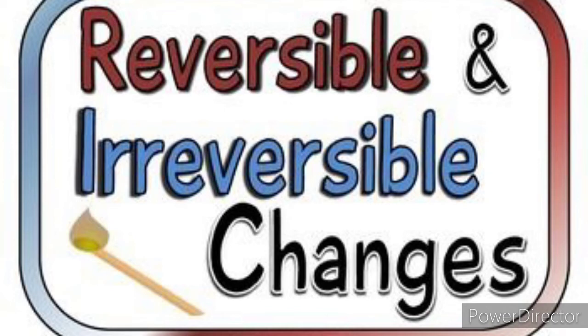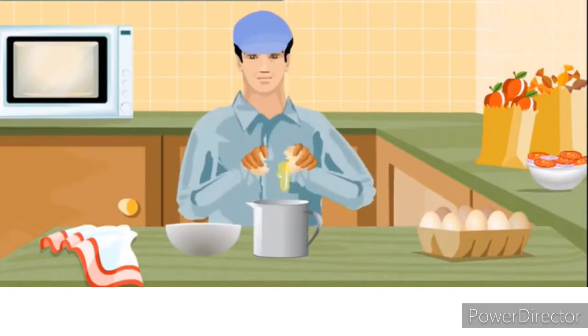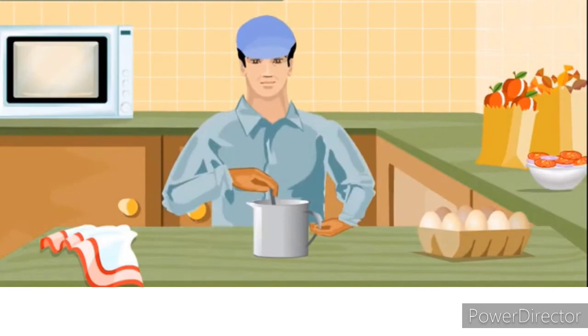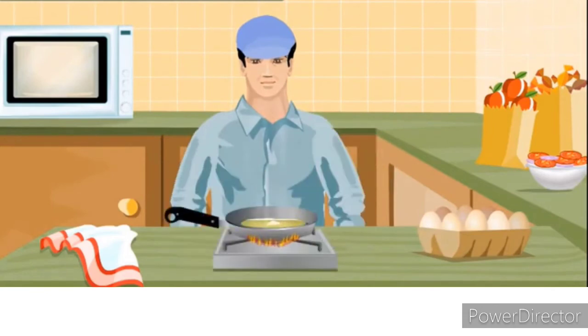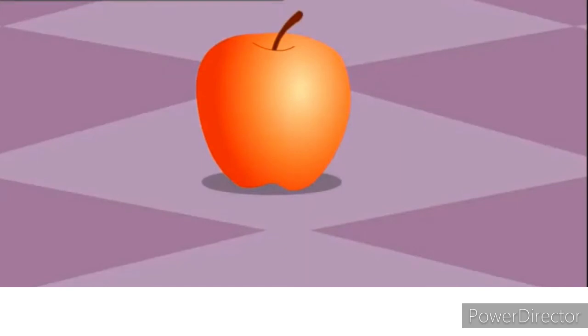Students, here we have some more examples. Look at whether these changes can be reversed or not. Students, let's try beating an egg to make an omelette. Let's try to fry this beaten egg on a frying pan. Can we now get the original egg back?